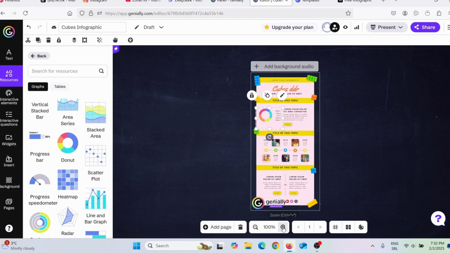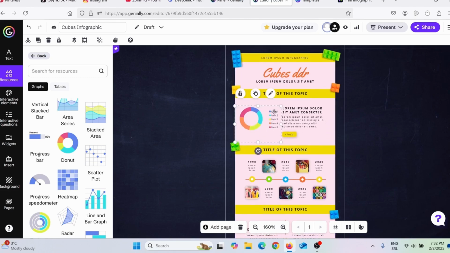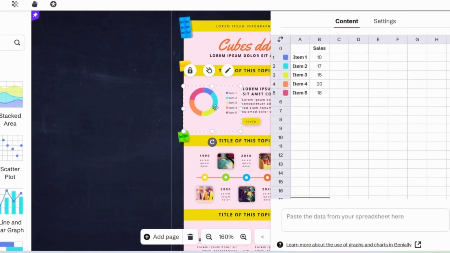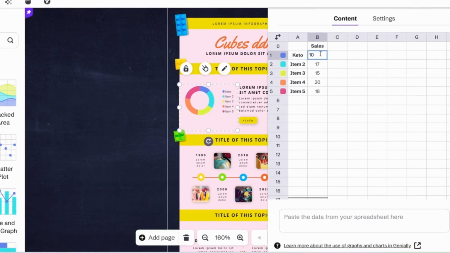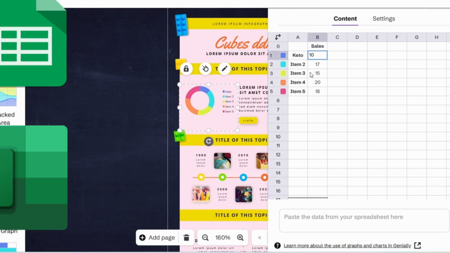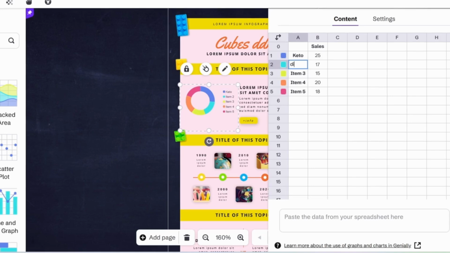So let me just make this larger so you can see this better, okay? Here you can see how this looks. So when I double click here, here you can see items. I can change the name of this item. So for example, let's just say keto, for example, okay? And I can also change this value. As you can see, this table is really similar to Google Sheets and also Microsoft Excel. So I can say, for example, let's just say 25. Here I can say, for example, diet, okay?